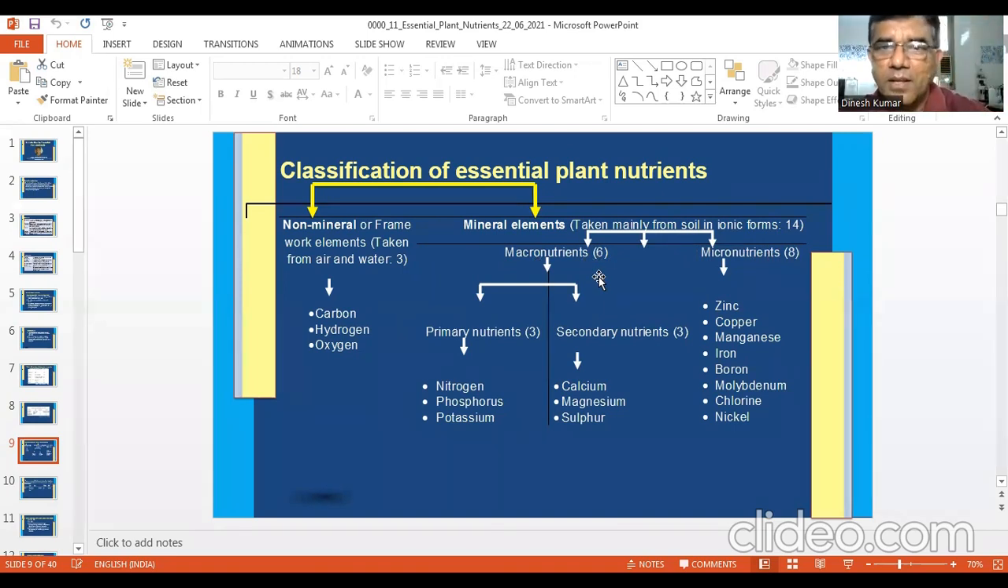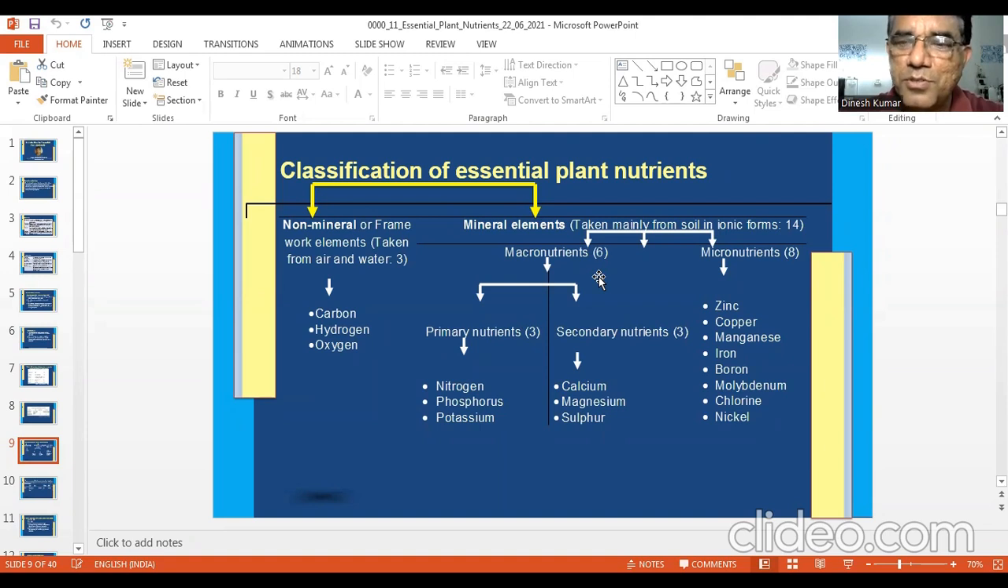Some people say for macronutrients it is more than 0.2% concentration, and for micronutrients less than 1000 ppm. There is no such criterion. If you want to define them, the nutrients which are required in relatively higher amounts are macronutrients, and nutrients which are required in relatively low amounts are your micronutrients.